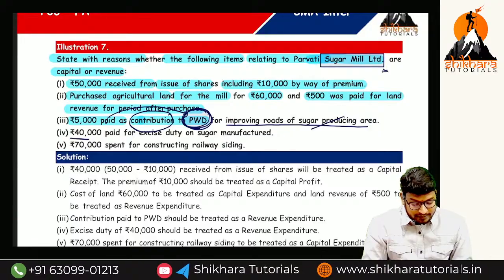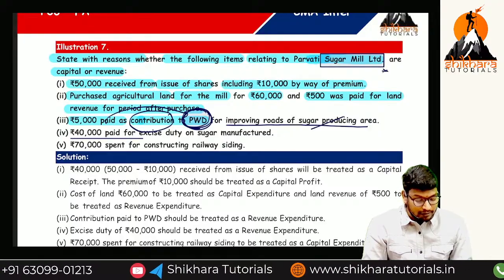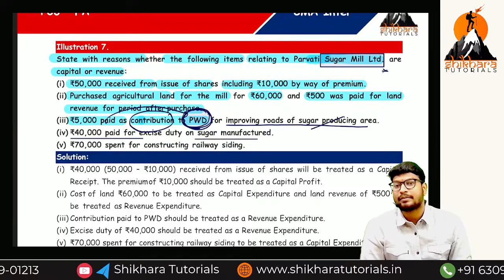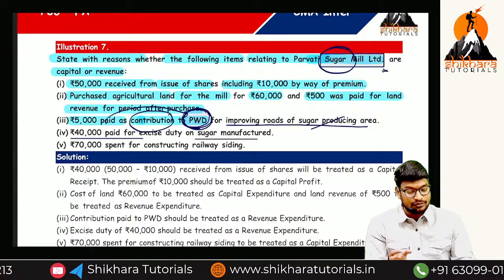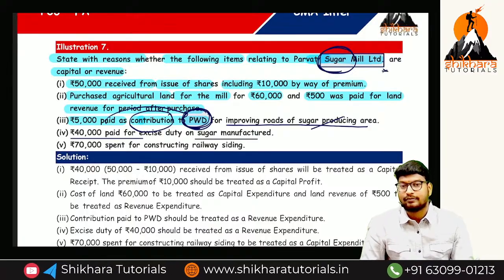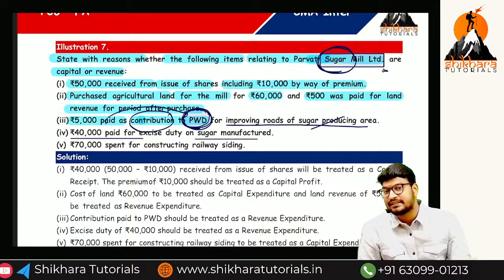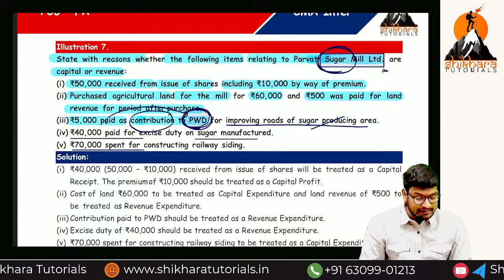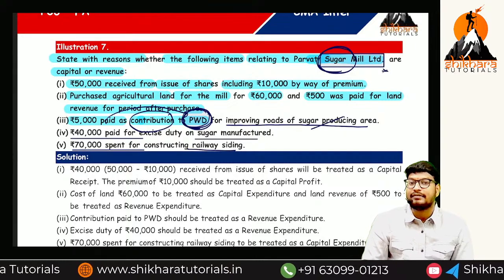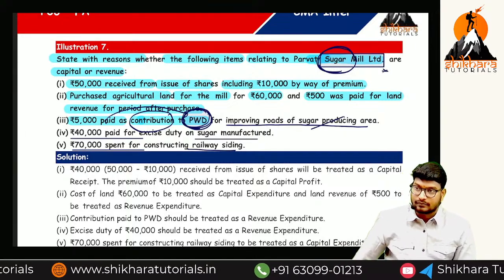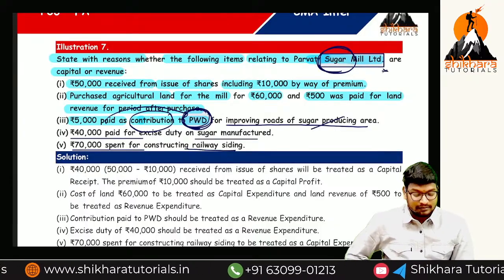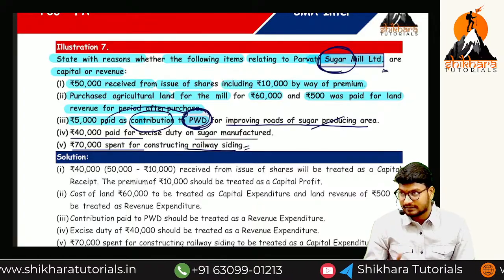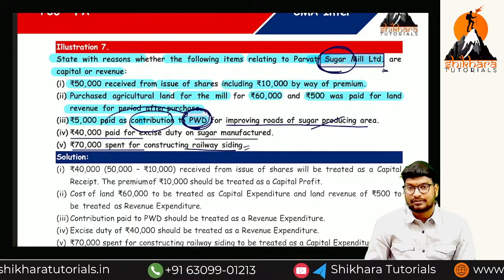So next, rupees 40,000 paid for excise duty on sugar manufactured. Is it for the purpose of good or for the purpose of asset? For the purpose of good. So what is our mill? Sugar. Sugar is a good for us. For the purpose of good, if we are incurring any expenditure, it is called a revenue expense. So 70,000 spent for constructing the railway side links. Railway side link means the tracks. So that is called a fixed asset or capital asset. So that is capital expenditure.